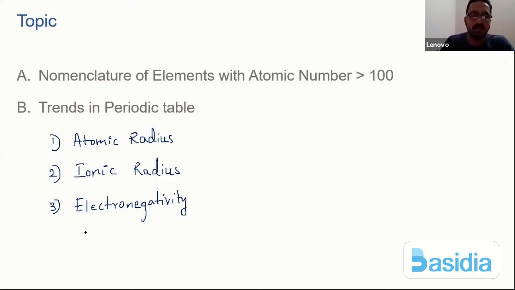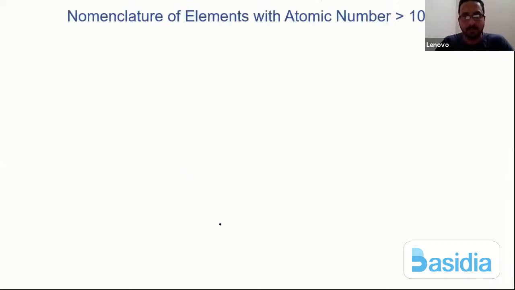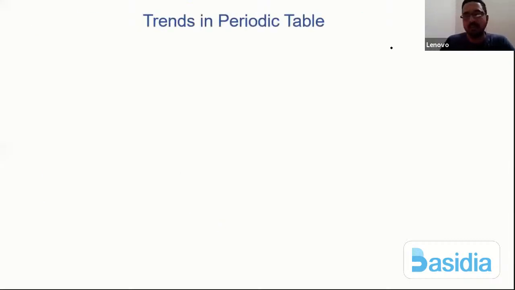And I'm also discussing ionization energy, or I can simply say ionization enthalpy. So we are trying to discuss ionization enthalpy, electronegativity, ionic radius, and atomic radius. Let us start with the atomic radius here.